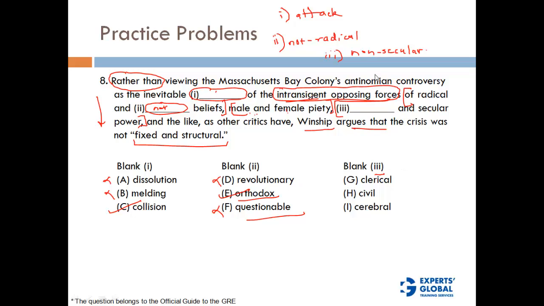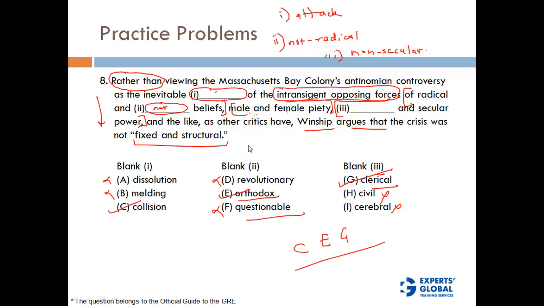Blank 3 is going to be non-secular. So is it cerebral? It's not cerebral. Is it civil? It's not civil. Clerical, non-secular and clerical is what goes in the context. So the answer here is C, E and G.